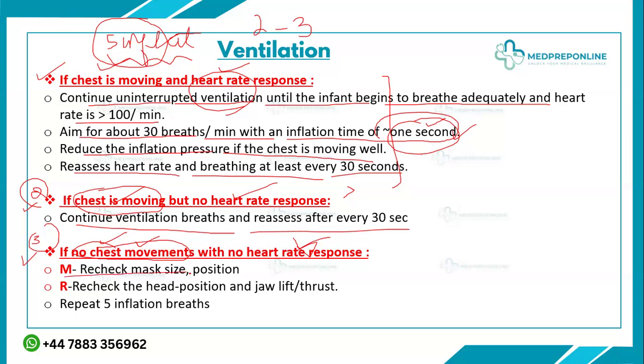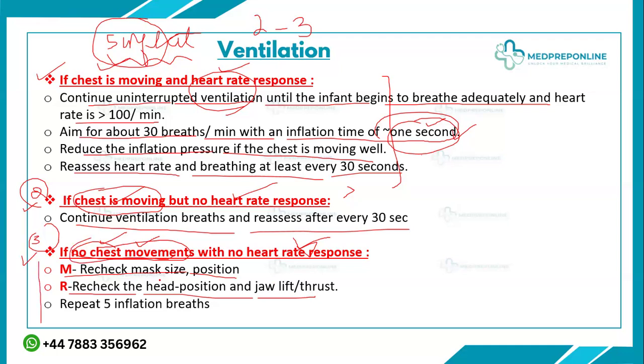You will recheck the mask size and position, whether the mask is appropriate for the baby, preterm or term, and that there is no leak from any side. You will again make a proper seal and proper position. Along with that, you will recheck the head position with a chin lift or jaw thrust. Sometimes when giving ventilation, because of the pressure, you put so much pressure on the baby that the neck becomes flexed and the airway gets obstructed. Since we have not achieved chest movements, we need to do these corrective steps.